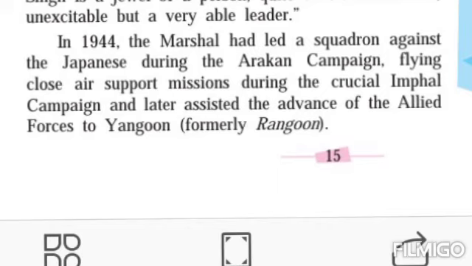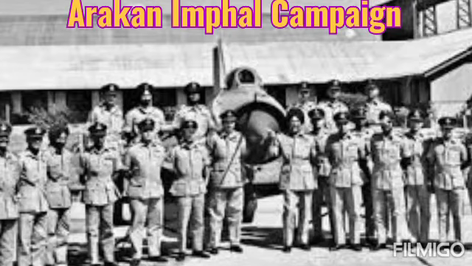In 1944, the Marshal had led a squadron against the Japanese during the Arakan campaign, flying close air support missions during the crucial Imphal campaign, and later assisted the advance of the Allied forces to Yangon, formerly Rangoon. Now in 1944, Arjan Singh also achieved great success by participating in one campaign. What is the name of that campaign? Arakan campaign. And what role did he perform? He was flying close air support missions during the crucial Imphal campaign. And then whom did he assist? He assisted the advance of the Allied forces to Yangon. Yangon is an old name, now the recent name is Rangoon.